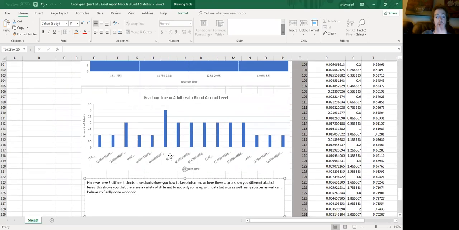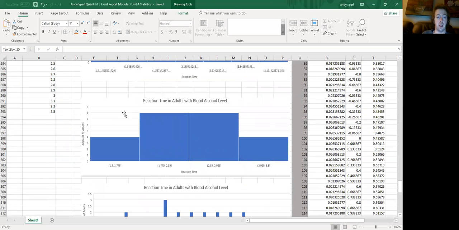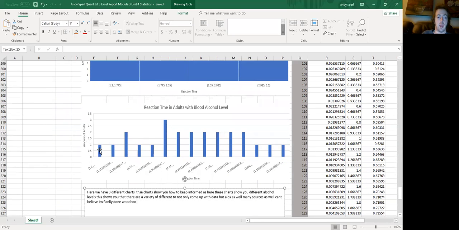And here we have 3 different charts. This one here we also have the amount of adults and also the reaction time as well. And this one here we have a bar graph. This shows the amount of adults and also the reaction time in adults with blood alcohol level.